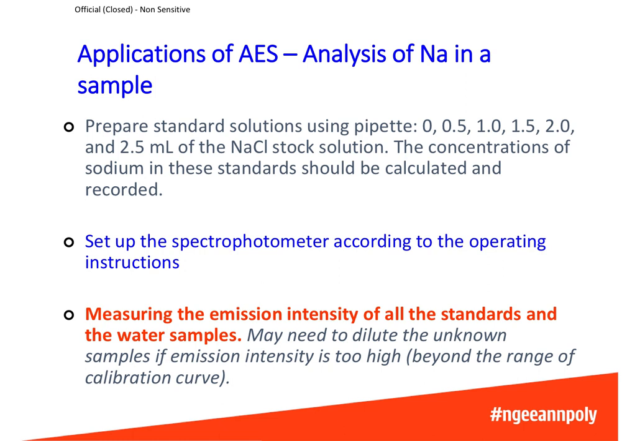So if we were to use AES to determine the concentration of sodium in a sample, how would we do it? First, we would need to prepare standard solutions with different concentrations of sodium ion. So we could prepare different concentrations of NaCl. The spectrophotometer would also need to be set up according to the operating instructions. Then the instrument will be auto-zeroed using the blank, and the emission intensity of the different standards would be measured. With this, we can construct a calibration curve and use it to determine the concentration of the samples.